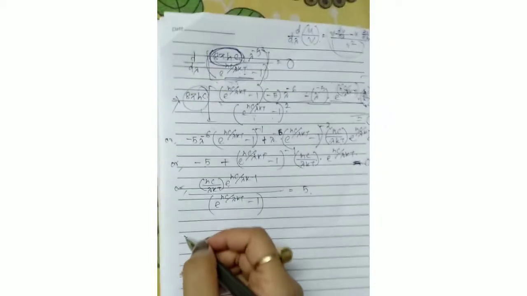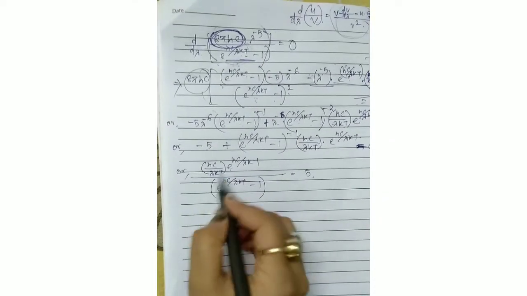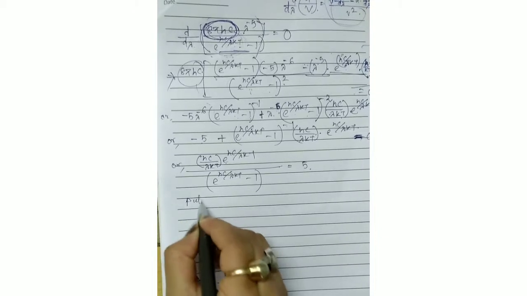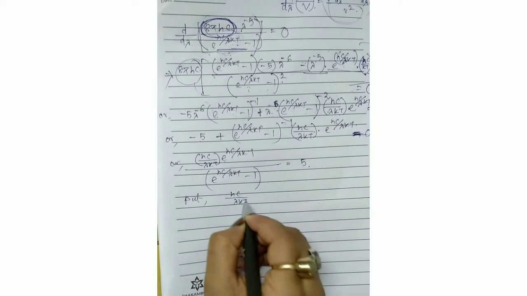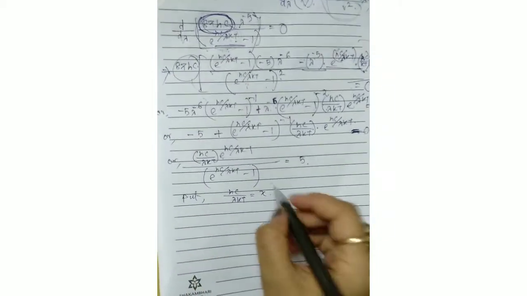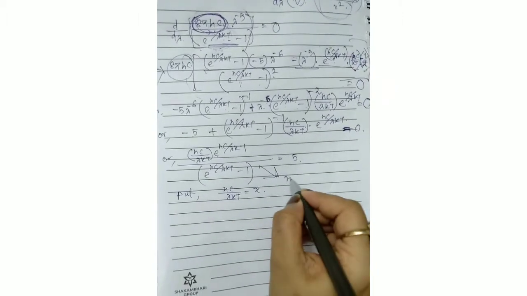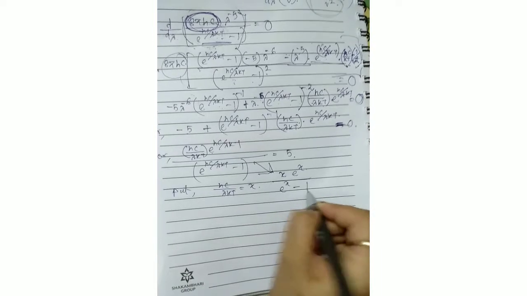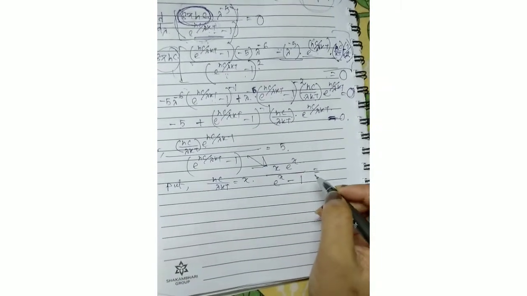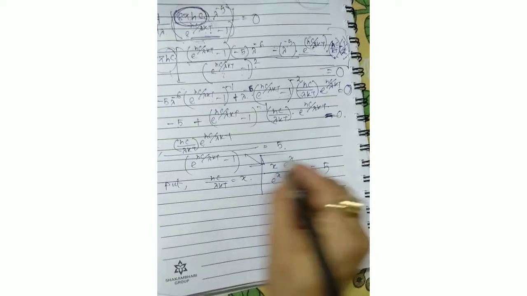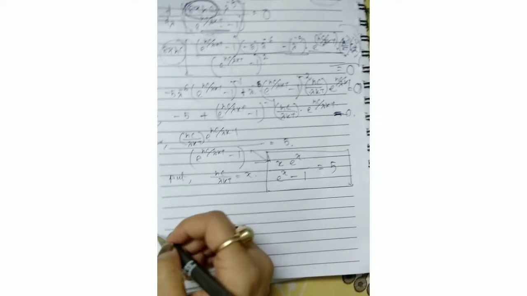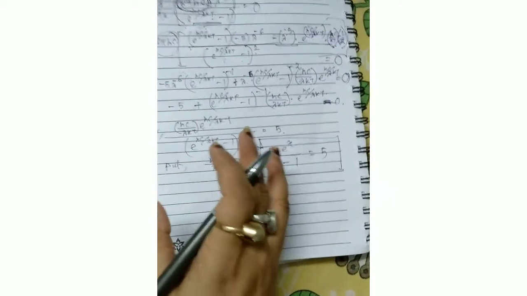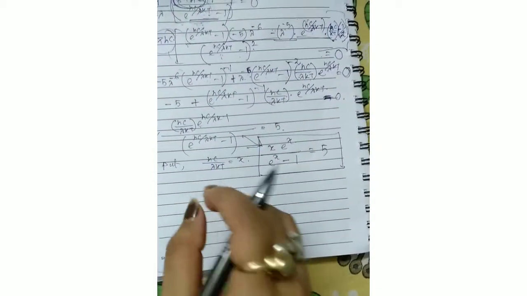If we are putting this value as a constant, as a variable we can say, so put hc by lambda kt equals to x. So then we can write down from this part x into e to the power x divided by e to the power x minus 1 equals to 5.